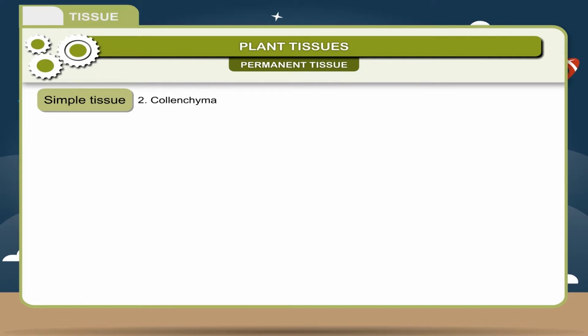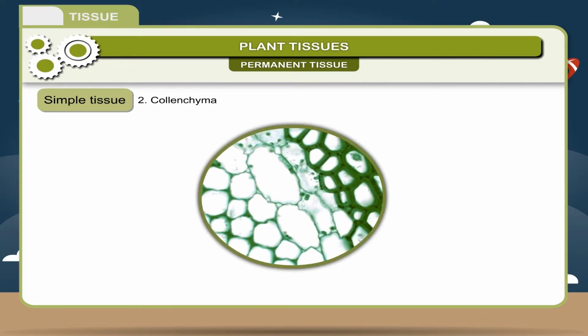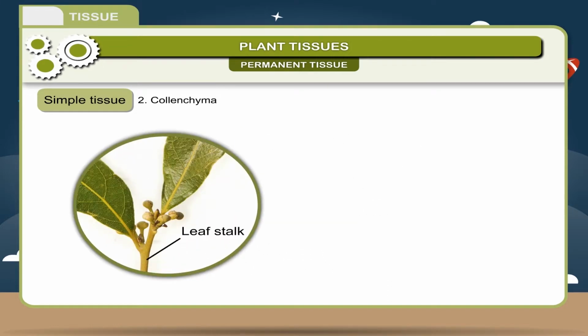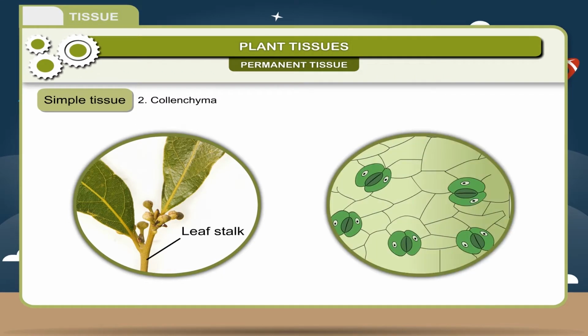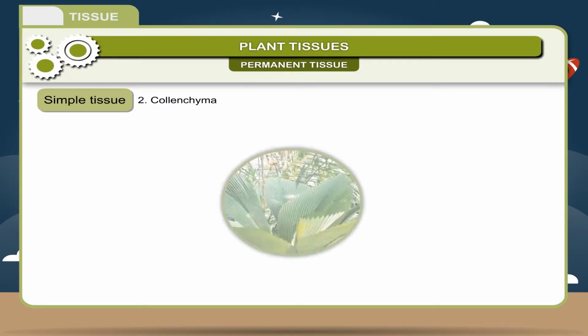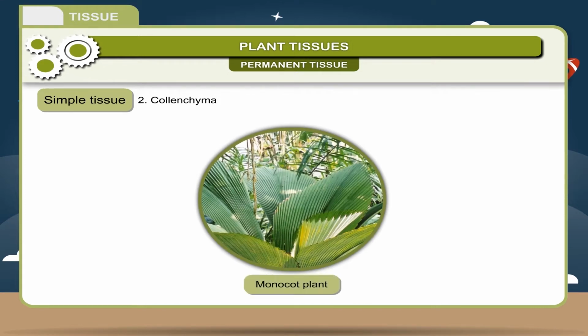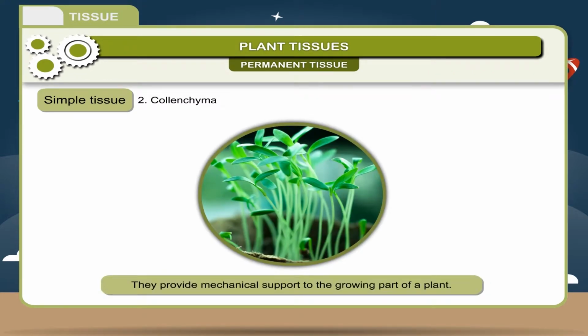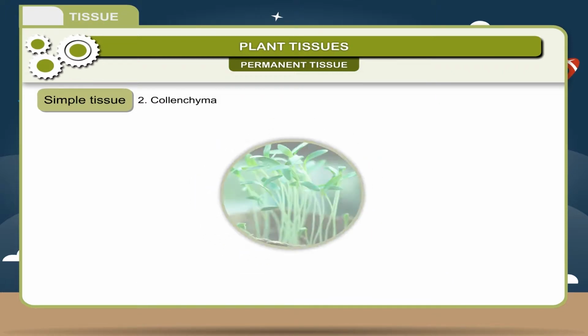2. Collenchyma. The cells of this tissue are living, thick at the corners. There are no intercellular spaces between the cells. Location. It is found in leaf stalks and epidermis of dicot stems. They are absent in monocot plants. Function. 1. They provide mechanical support to the growing part of a plant. 2. They also provide strength to the leaves and stems.